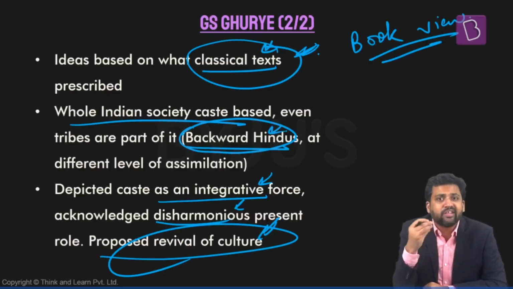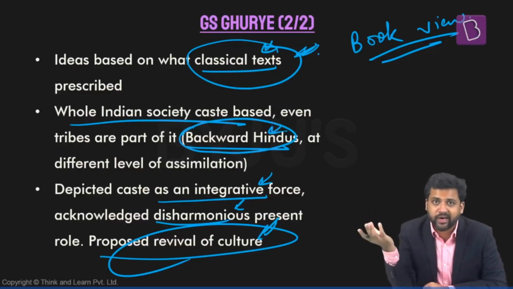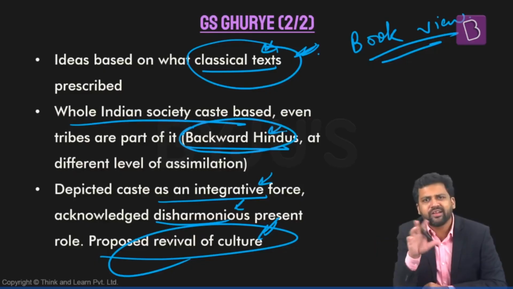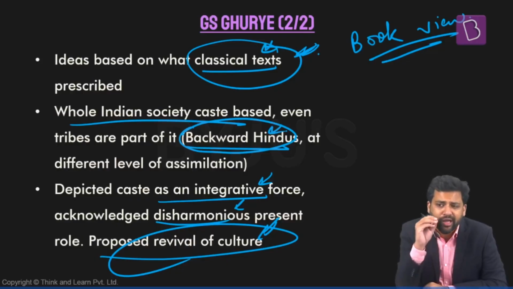Apart from that, another major criticism is that all his viewpoints are based on the study of texts, right? He has not gone to the field, he has not spent time with local communities in understanding the relations. And there's a possibility that there might be some divergence here. Right? So that is another criticism. Third thing, the way he is visualizing all these things, it seems like a static society. He's not accounting for the fact that the society might have changed.